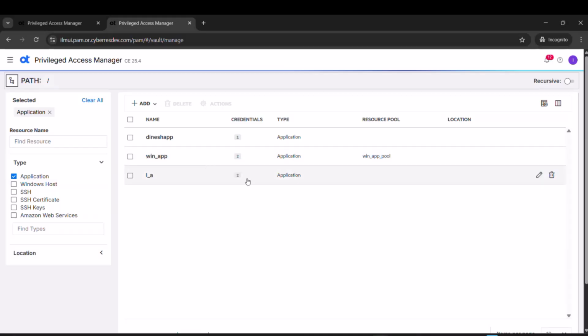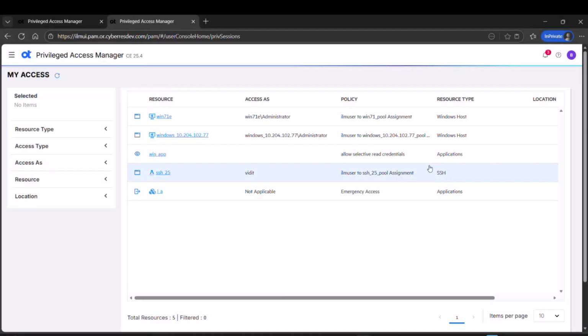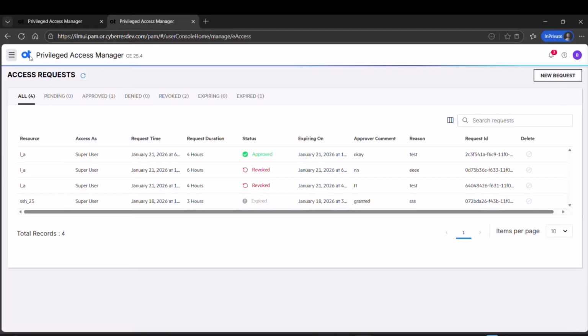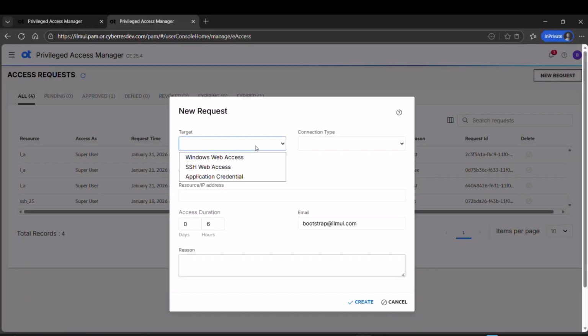As you can see, in this environment, we have 3 applications managed by PAM. Let's now move over to the super user's view from which he'll make an access request. As you can see, this super user has checked out other time-bound credentials. Let's make a new request.